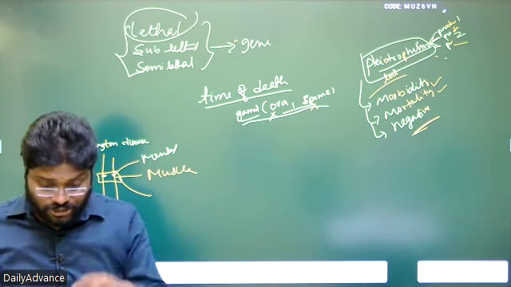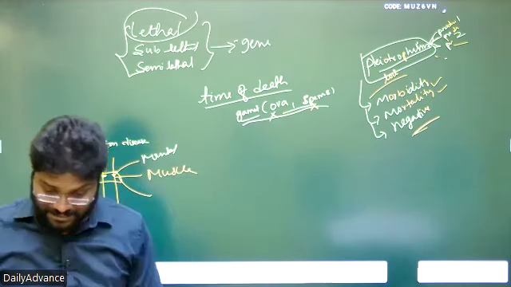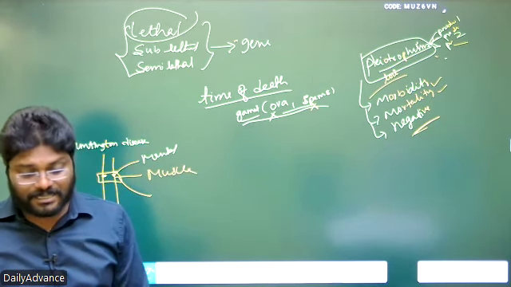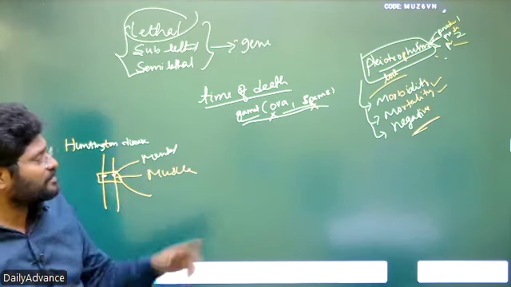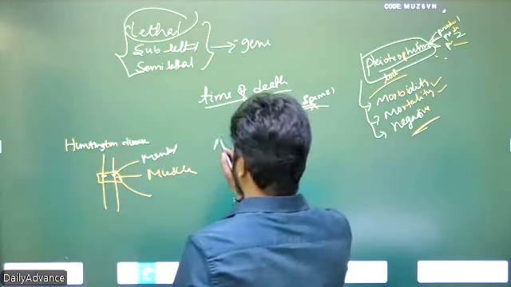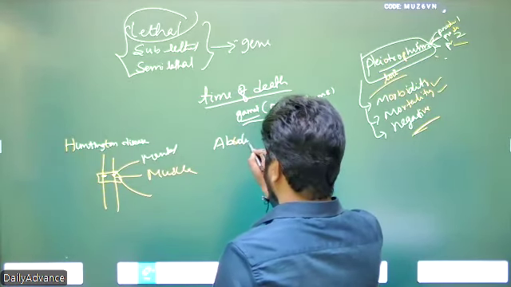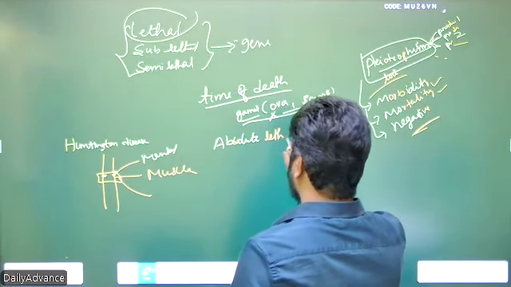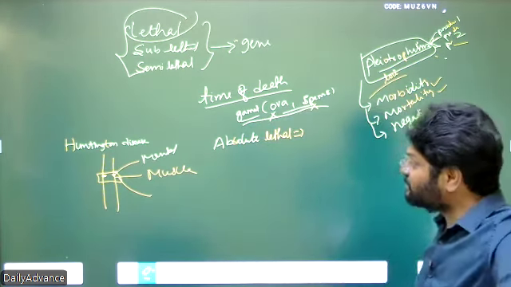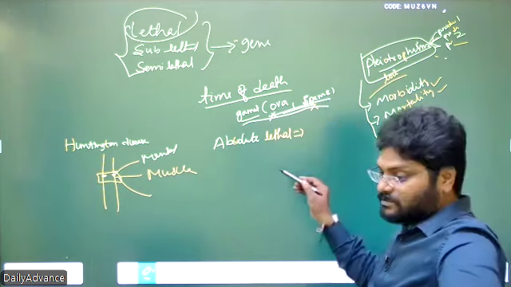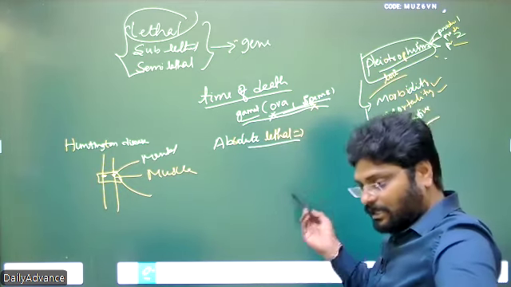Those genes we call gametic lethals. The gametes are unviable, unable to survive, unable to fertilize. This is nothing but an absolute lethal, which causes death of the individual before formation, at the stage of gametes.